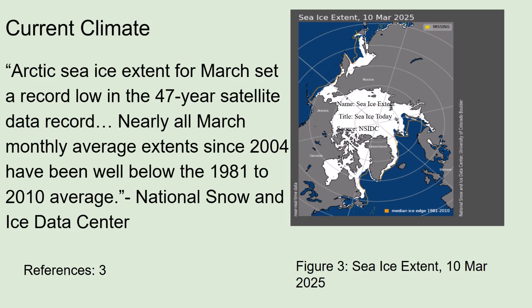Now that you're familiar with instrumental satellite data on sea ice and know why it is a climate record, let's discuss current climate. Today, CO2 emissions, largely caused by humans, are heating up the Earth, causing a melting of sea ice. This map by the National Snow and Ice Data Center shows sea ice coverage in the Arctic and Canadian regions relative to the median sea ice coverage from 1981 through 2010, marked in orange.